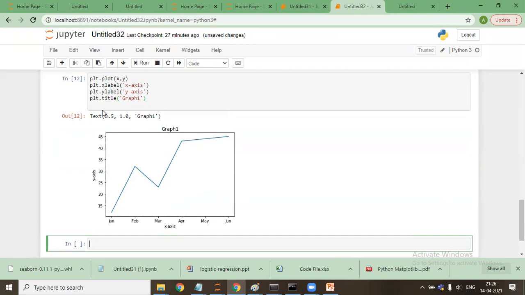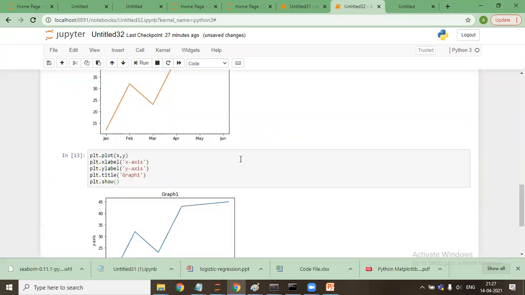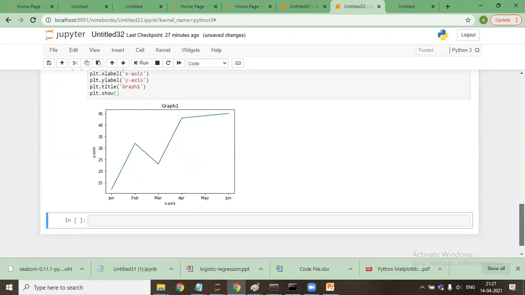But in normal scenarios, whenever we run these commands together, we normally write plt dot show. Plt dot show means whatever commands have been there, these will be executed in a group in the form of a show. This is plt dot show. This comes as this graph only, which we have been seeing. Are you guys with me?